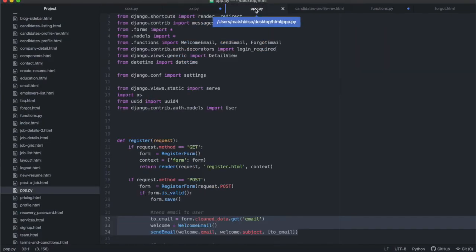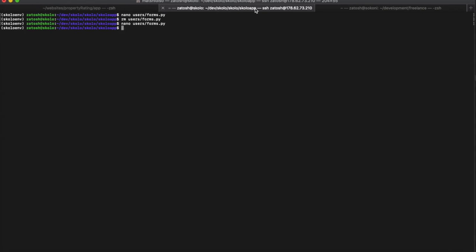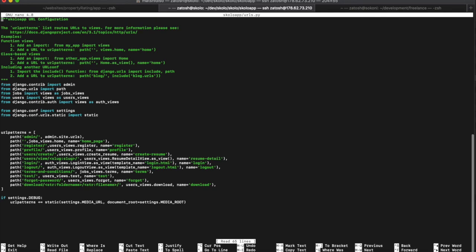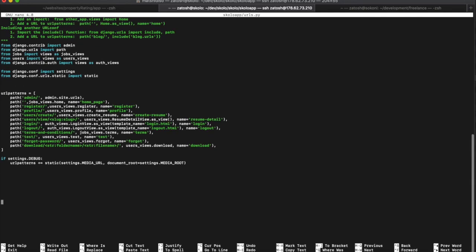Once you've done that, I'm going to go back in here, and I think we need to go into our URLs. So to get to the URLs, we need to say nano scholar app, which is our project directory, and then we go to urls.py like that. All right, so I've just entered a new URL over here. I've called it forgot password, and then it's users views.forgot. This is the forgot view that I just wrote right now, and name forgot. It's very, very simple. You can copy and paste any of your other views and make sure you've got users views. Just make sure you add the new URL path, and that's pretty much it.